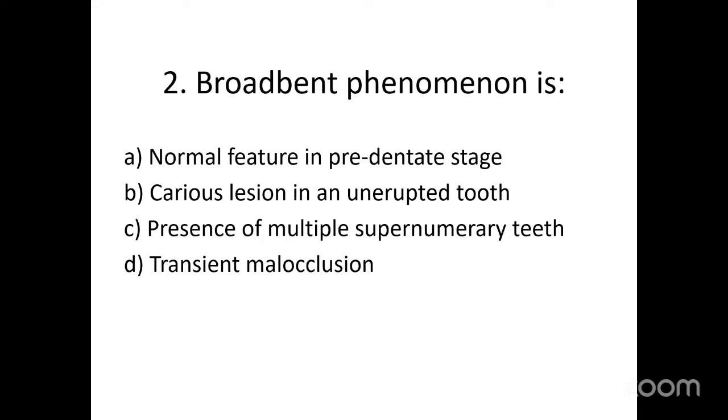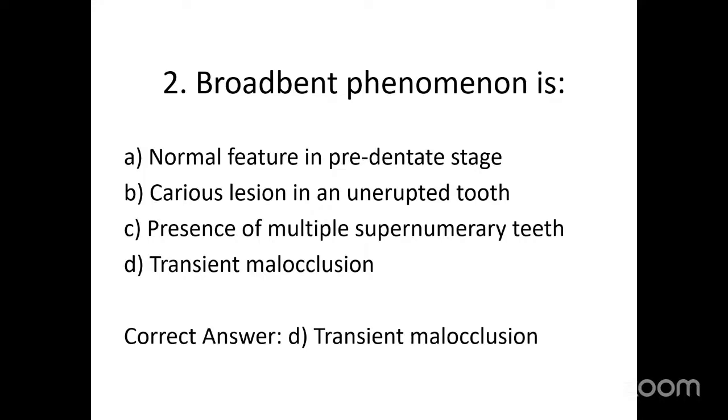The next question is: Broadbent phenomenon is a normal feature in which of these: pretended stage, carious lesion in an unerupted tooth, presence of multiple supernumerary teeth, transient malocclusion. So we know Broadbent phenomenon by hearing the term itself. It is actually the ugly duckling stage, which is a self-correcting anomaly or a transient malocclusion. So the correct answer will be D, which is transient malocclusion.